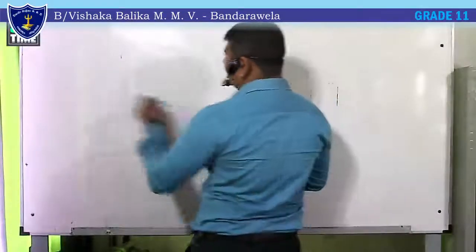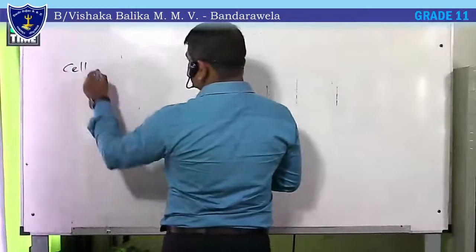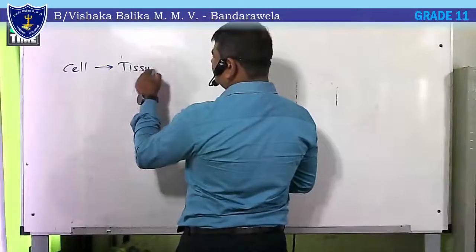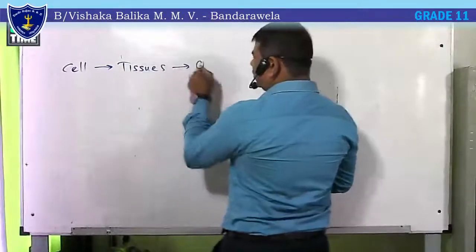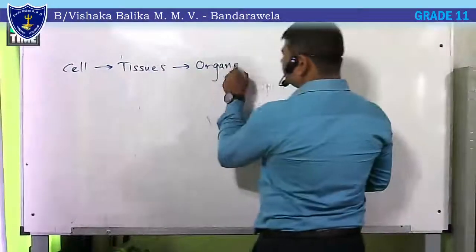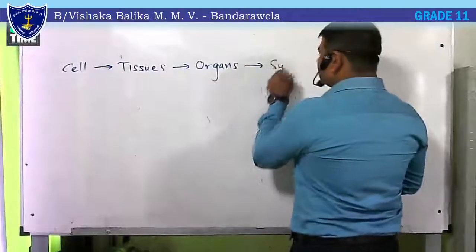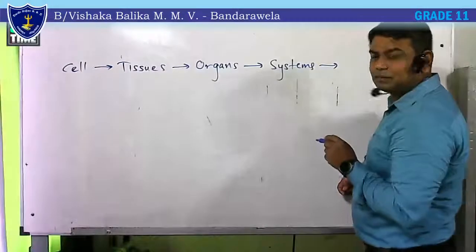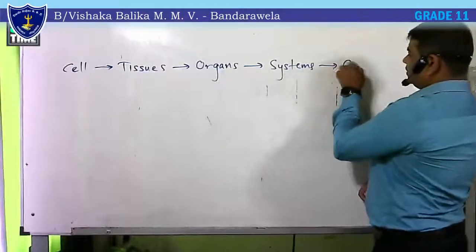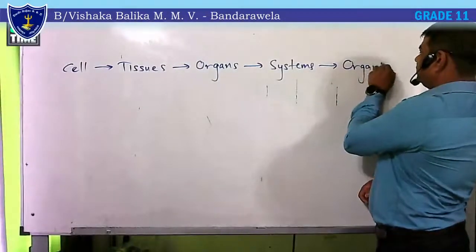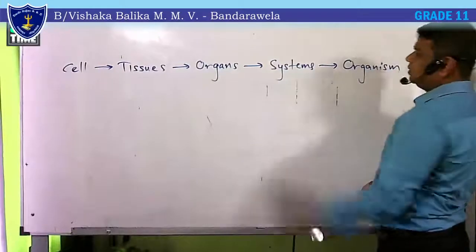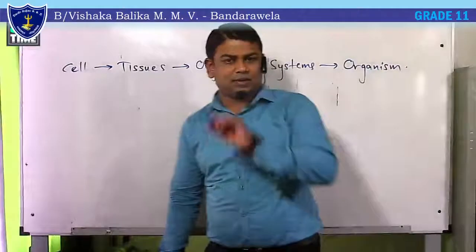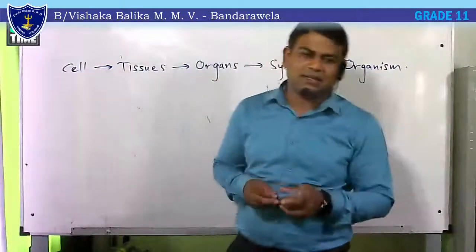Our bodies are basically made of cells, then tissues, then organs and systems. Finally, the organisms. So this is the flow of the organizational levels.